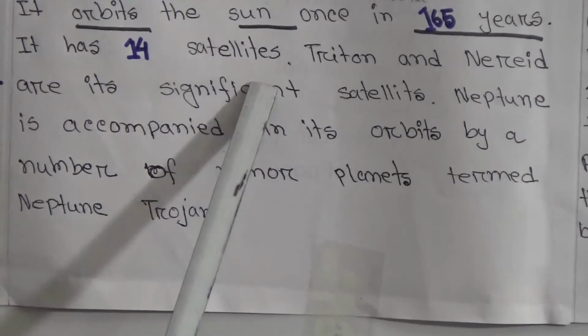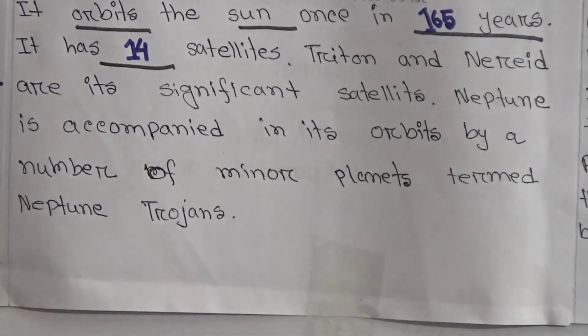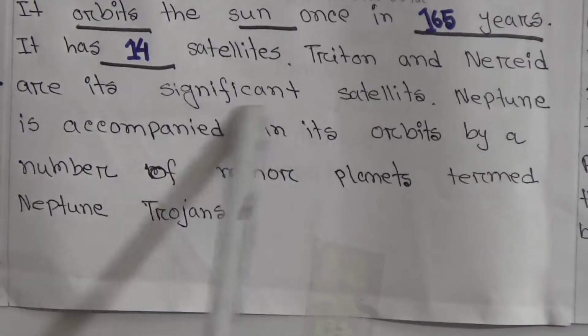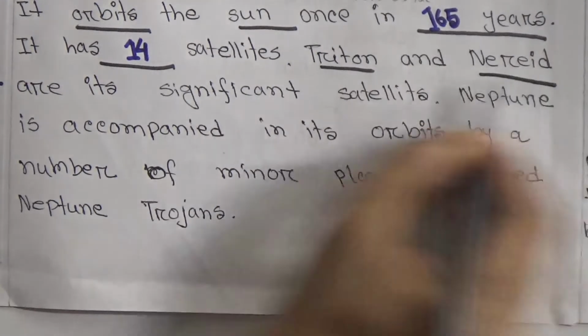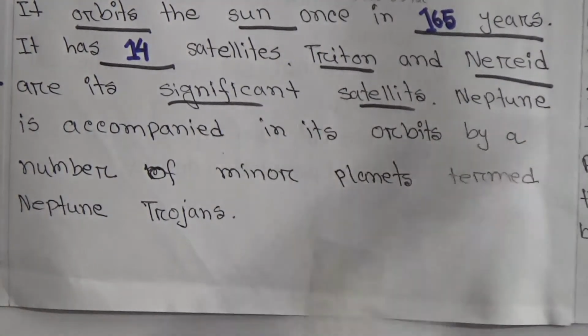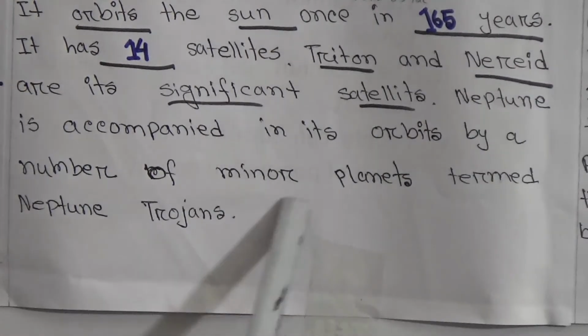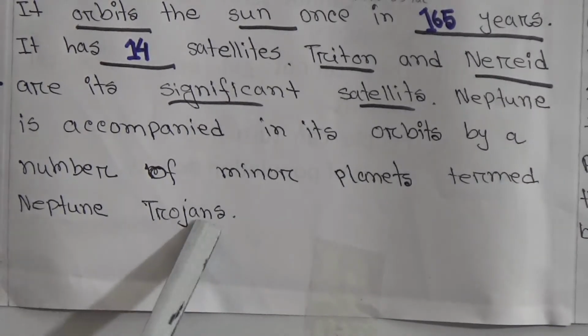It has 14 satellites. Triton and Nereid are its most significant satellites. Neptune is accompanied in its orbit by a number of minor planets termed Neptune Trojans.